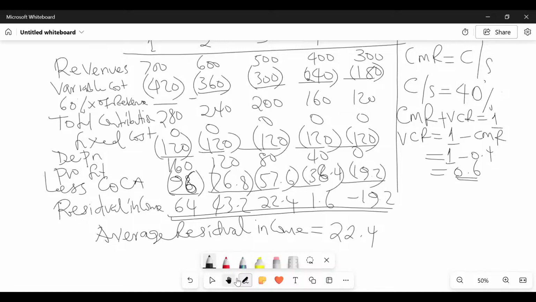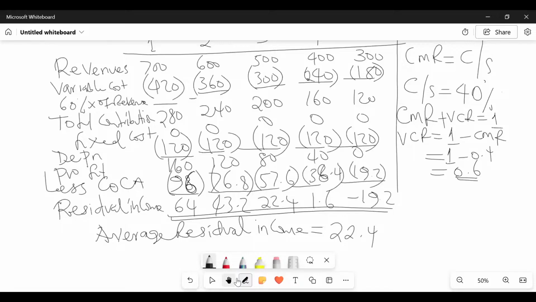ROI, which is return on investment, measures how efficiently, we're now doing Roman 2. If I were you, I would have written there Roman 2, and then ROI measures how efficiently a division uses its assets to generate profits. How a division uses its assets to generate what? Profit.